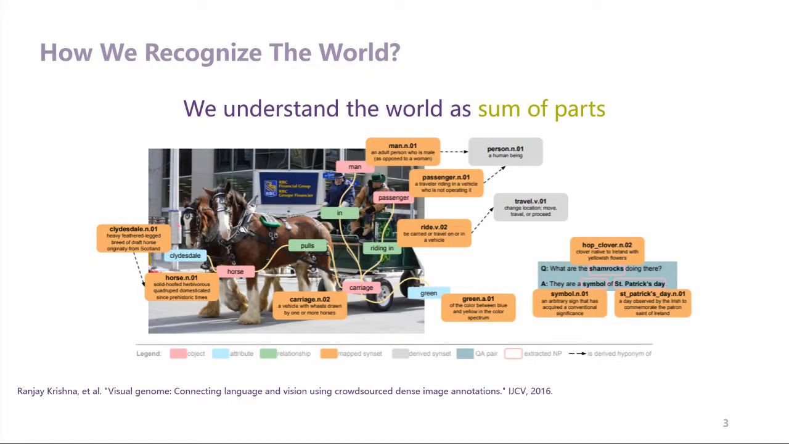And a scene graph is a representation of objects, attributes associated with every single object, and relationships between pairs of objects. As I mentioned, this compositional representation has been growing in the vision community for decades.